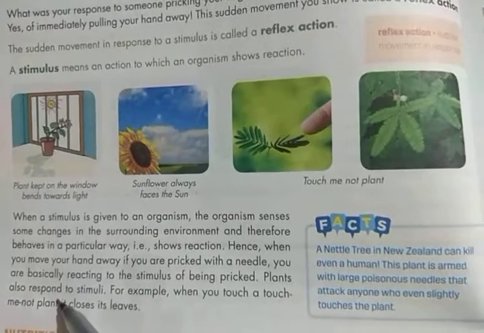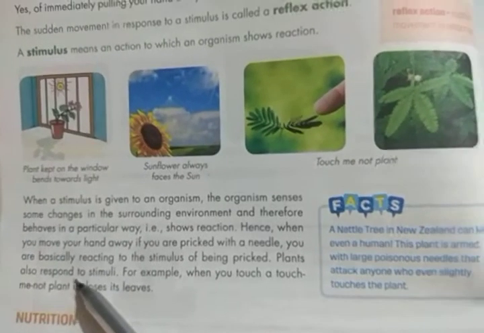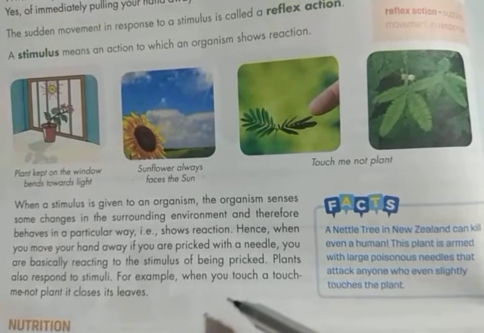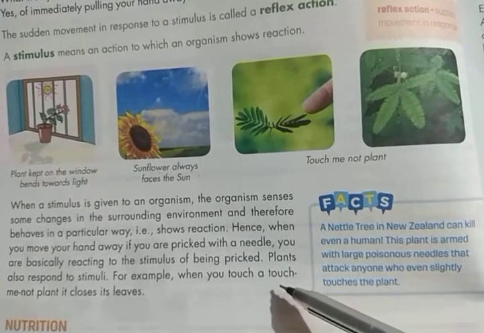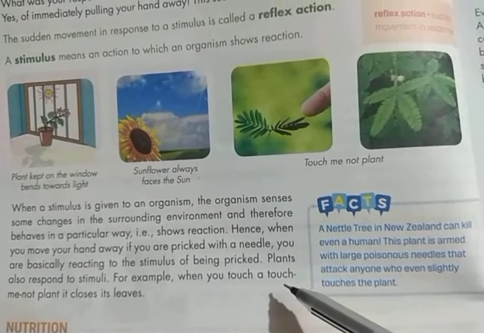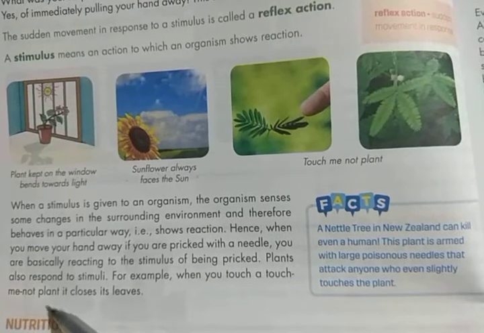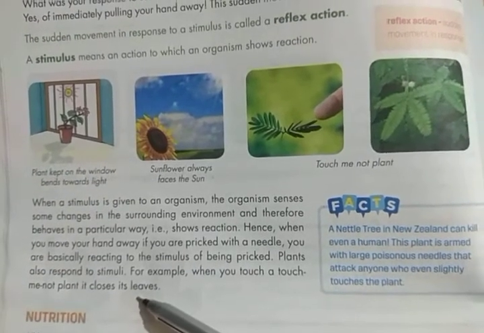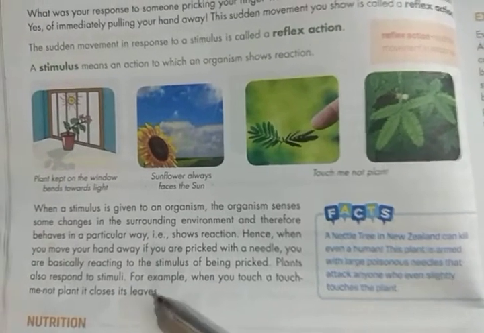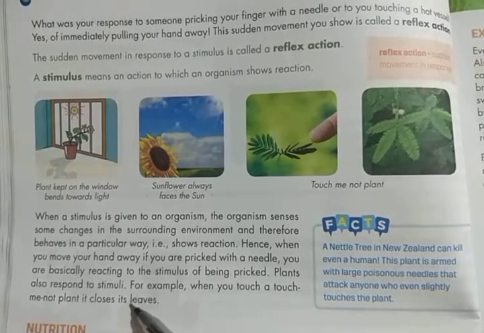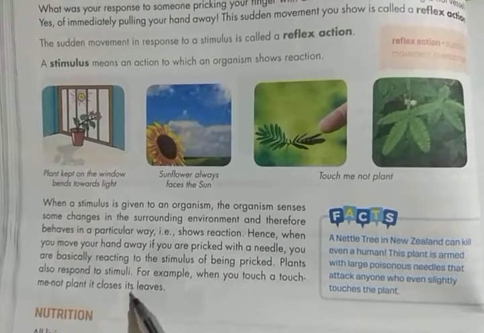Plants also respond to stimuli. For example, when we touch a touch me not plant, it closes its leaves. That means here a reflex action is shown. Okay.